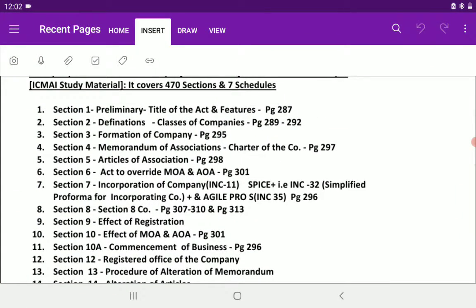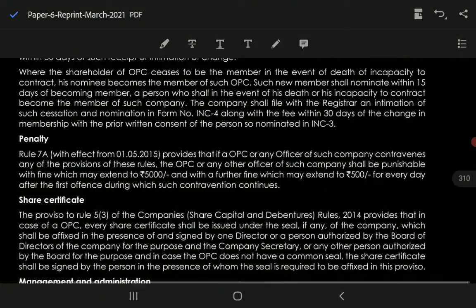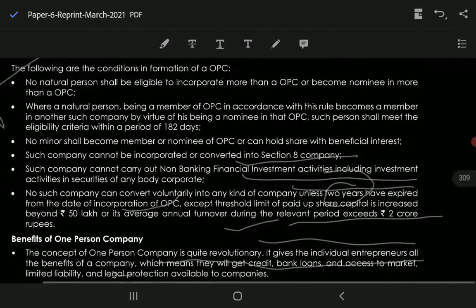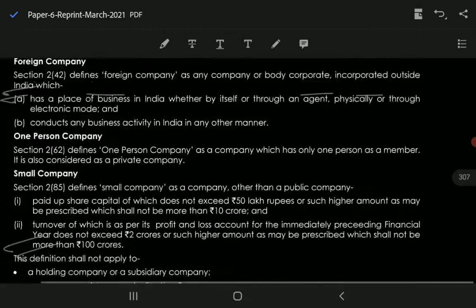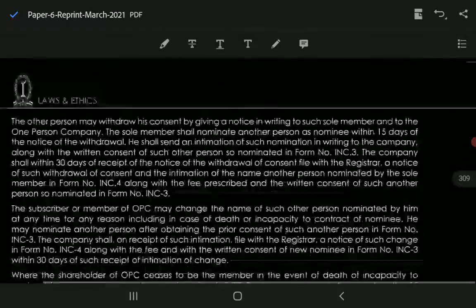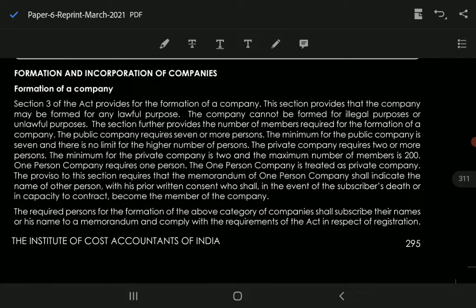So next is section 3, the formation of the company. Section 3 talks about the formation of the company, which provides that a company may be formed for any lawful purpose. The company cannot be formed for an illegal or unlawful purpose.